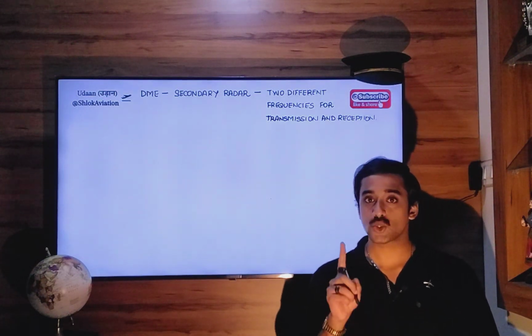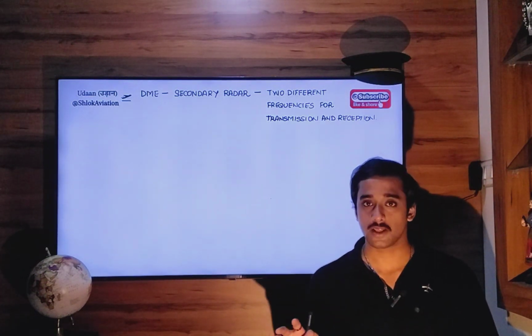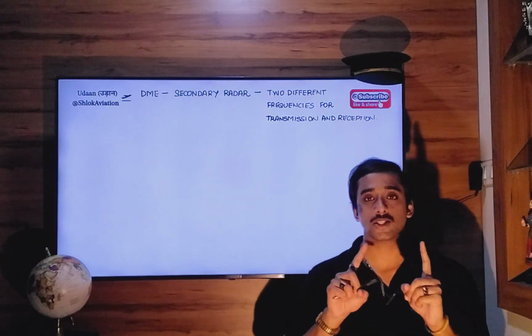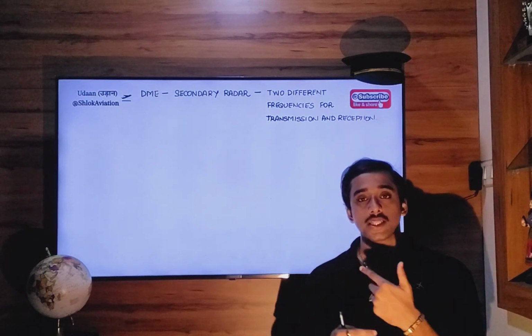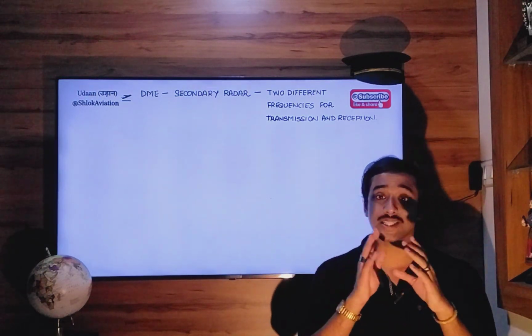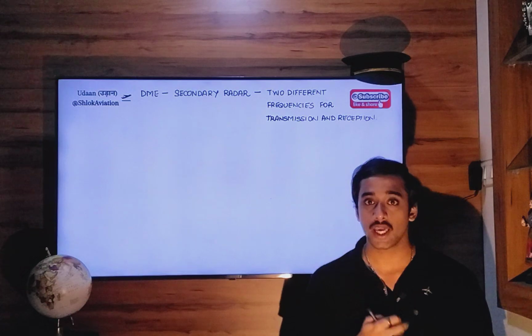Primary radar uses one frequency throughout its operation. The frequency at which it will transmit the radio wave will be the same frequency at which it will receive the reflected wave, the echo.